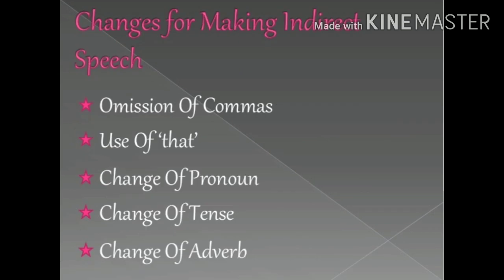Now let's understand changes for making indirect speech. Omission of commas. We have to omit commas and inverted commas. Omit means remove. Use of that in assertive sentences. In place of commas, we use conjunction that in assertive sentences. Change of pronoun, change of tenses, change of adverbs, etc.